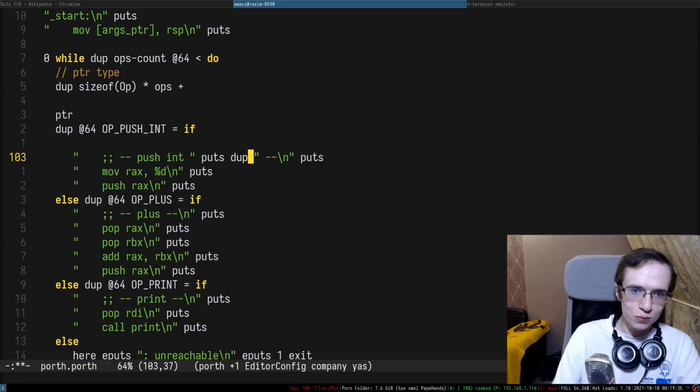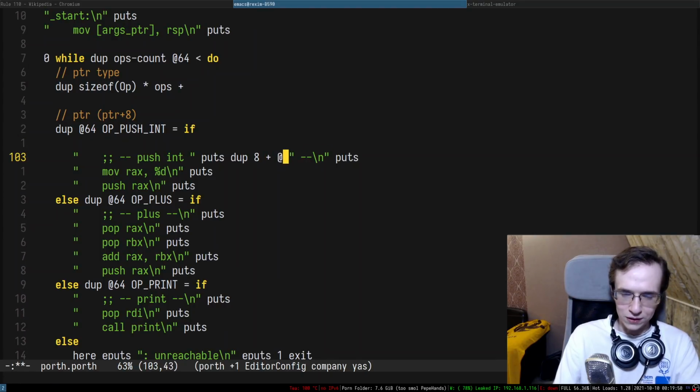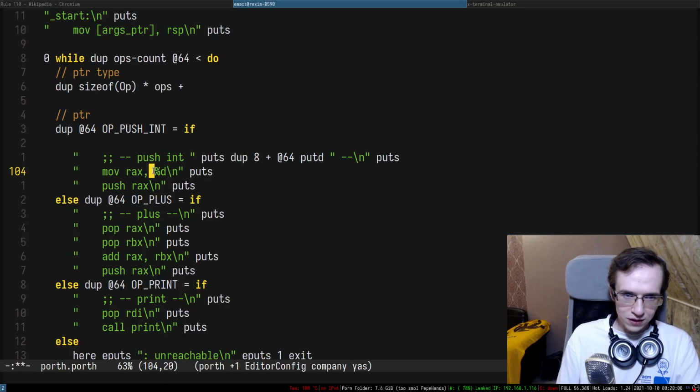I want to duplicate this pointer, and I need to offset that pointer by 8. So now it points at an operand, and we're reading that operand from here. And then I'm printing it as a number. There we go. I want to repeat the same thing here as well. This one is going to be puts, and it's just like this. We're just reading it twice. Cool.